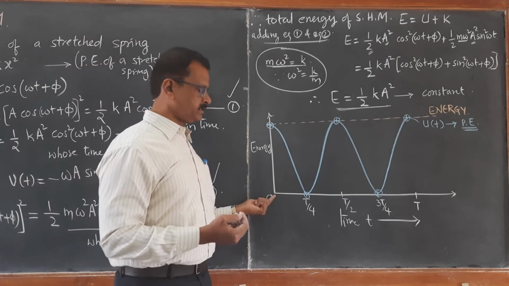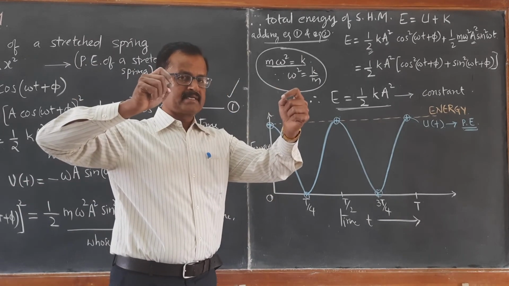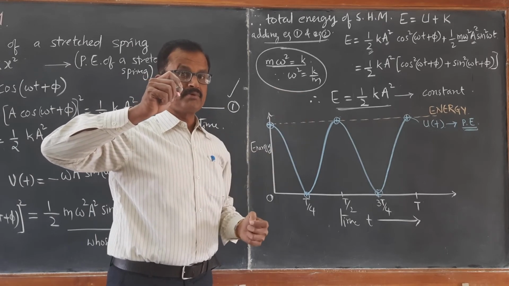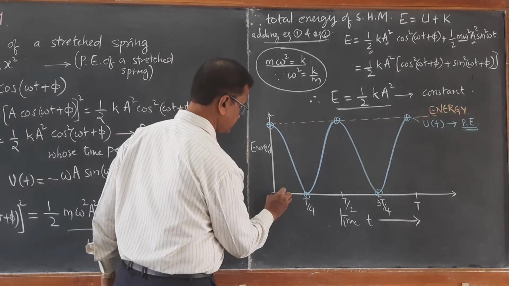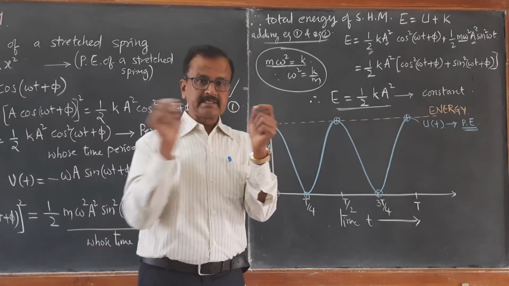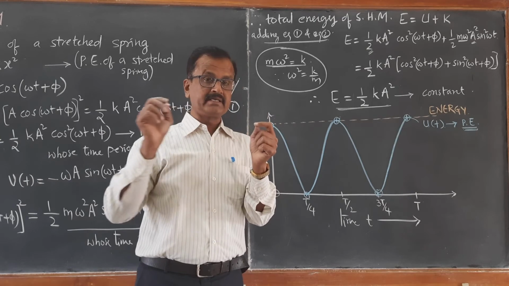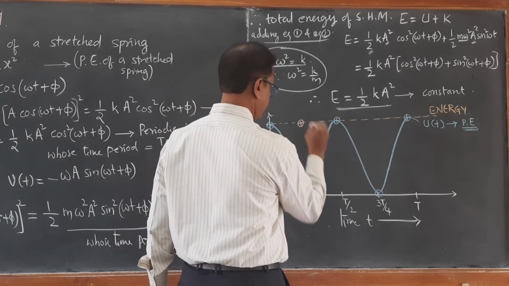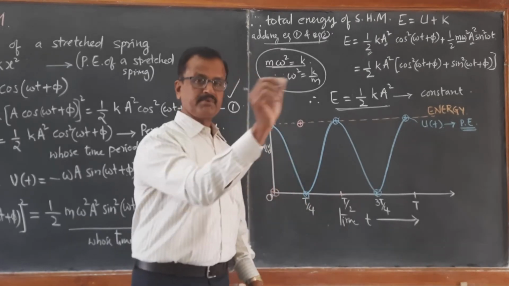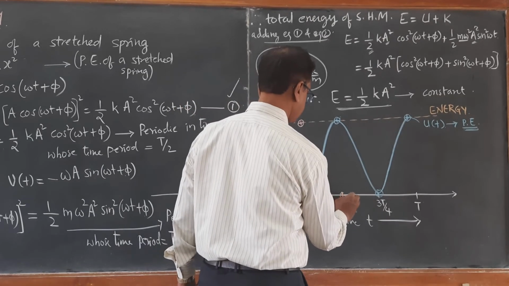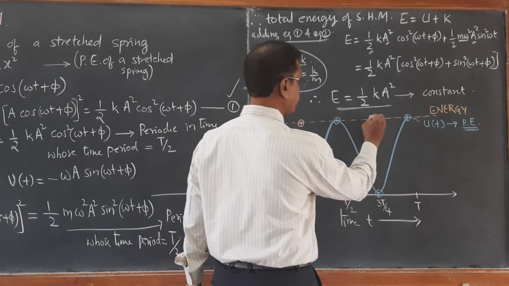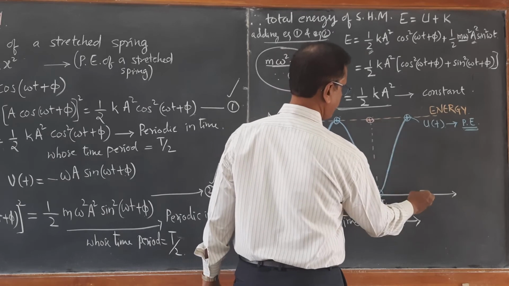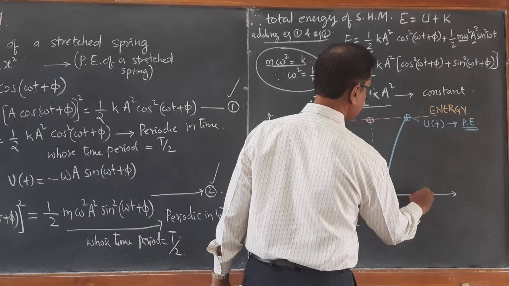At the initial position, when the block is stretched to the maximum displacement, kinetic energy is 0 before it is released. When it reaches the mean position at T by 4, it will have maximum kinetic energy. Again, at the other extreme position, kinetic energy becomes 0. When it comes back to the mean position, kinetic energy becomes maximum, and again kinetic energy becomes 0.